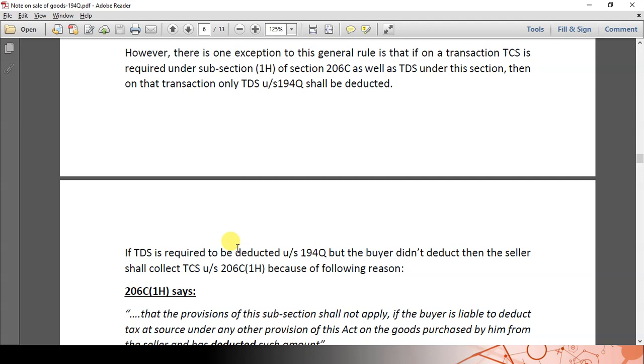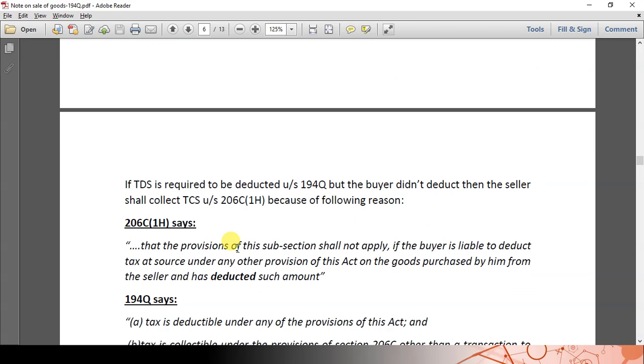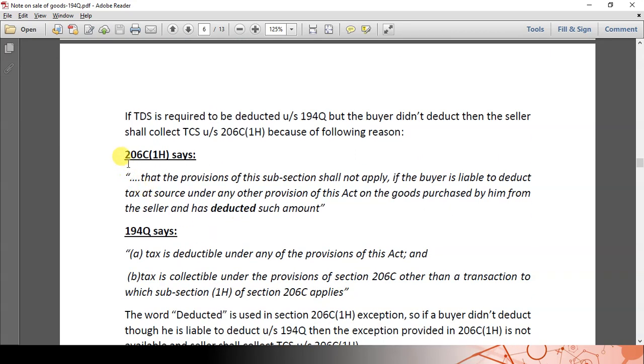So let us go to the section and see what it says. Section 206C1H uses the word deducted. That means section 206C1H excludes a seller from collecting the TCS only if the buyer is deducting the TDS. However, this word is not used in section 194Q.